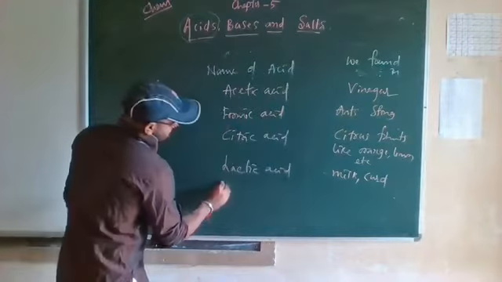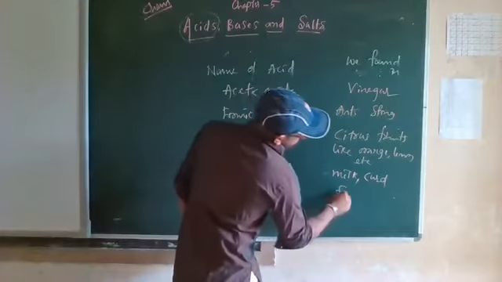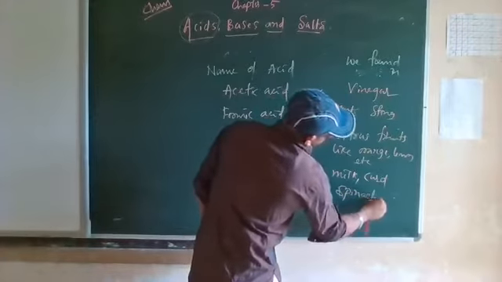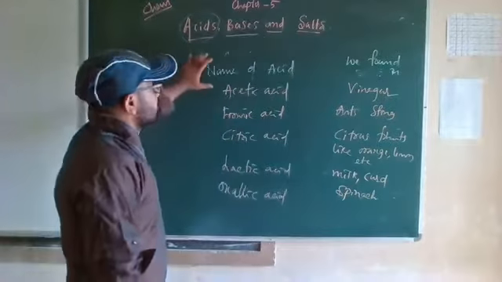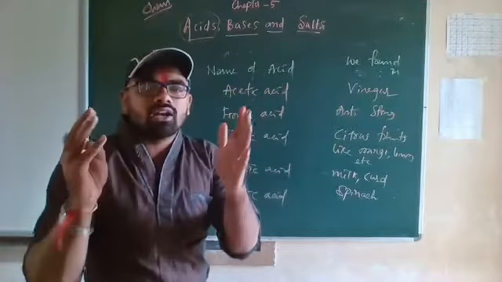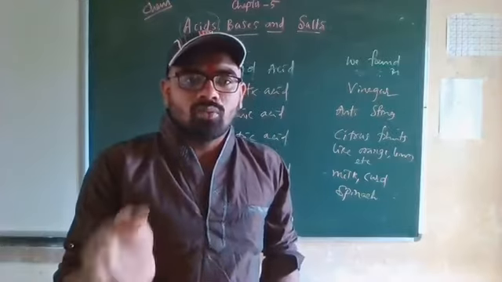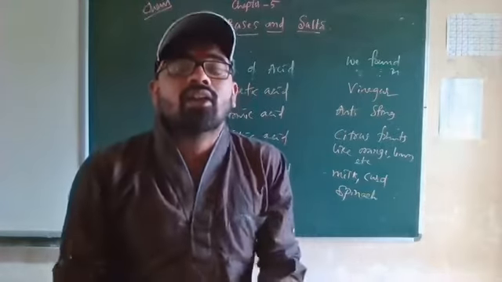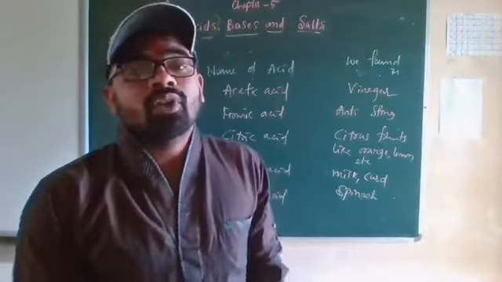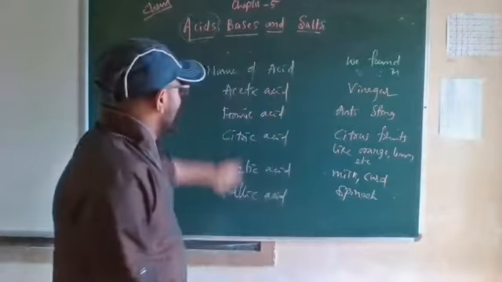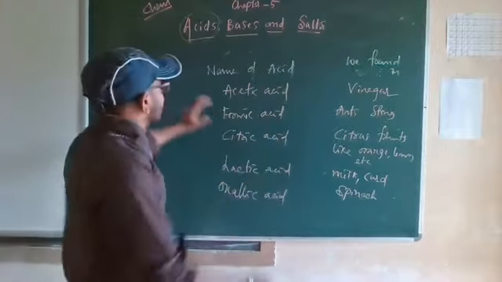Then oxalic acid is found in spinach. So these acids we have seen. See, vinegar is the preservative. It is present in pickles. So you can see the vinegar in the lab also. Vinegar, if you see, is sour in nature. It contains acetic acid.